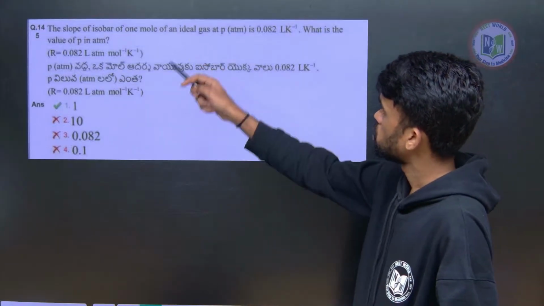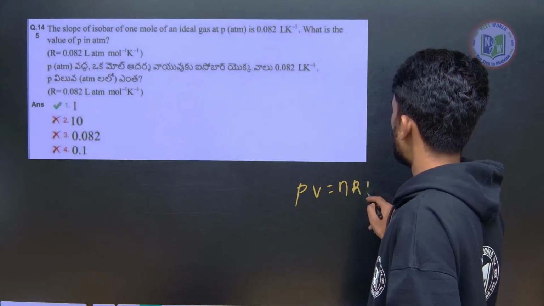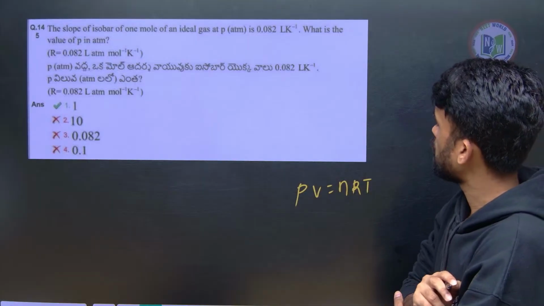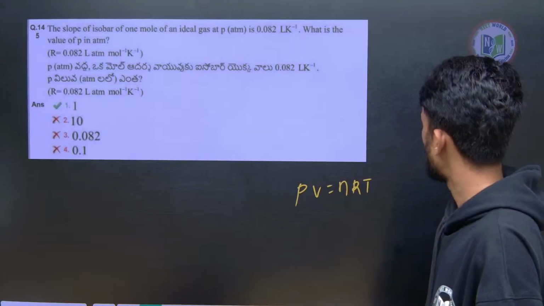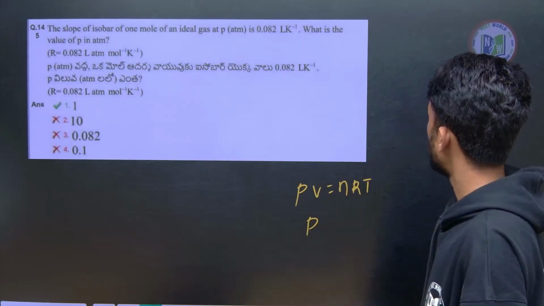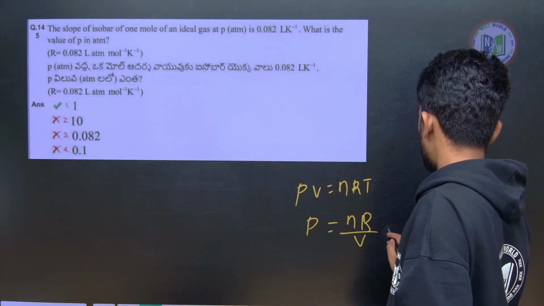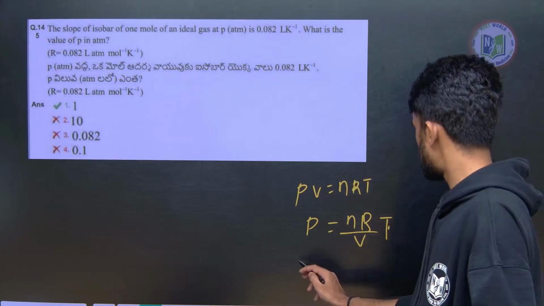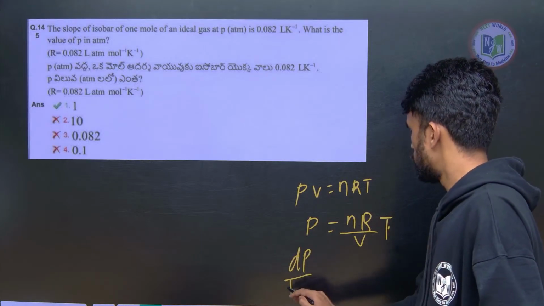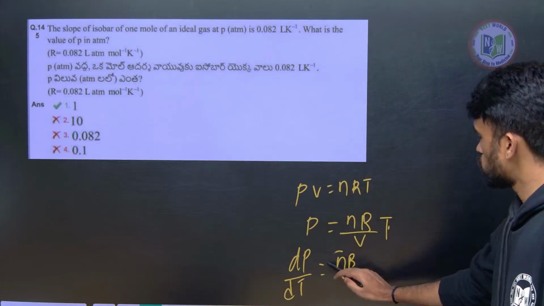Next, slope. This is again PV equals nRT, right? From this, what formula can we make? P equals nR by V times T. This is how we can write it. Now they are asking about slope. So for slope, I am writing dP by dT, which equals nR by V. So this is the value of slope.